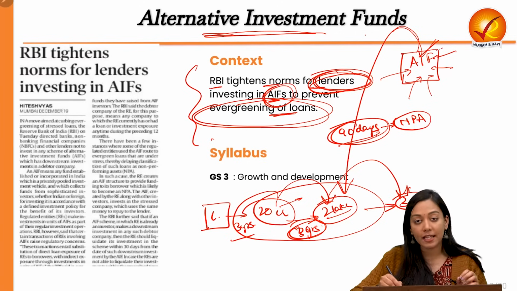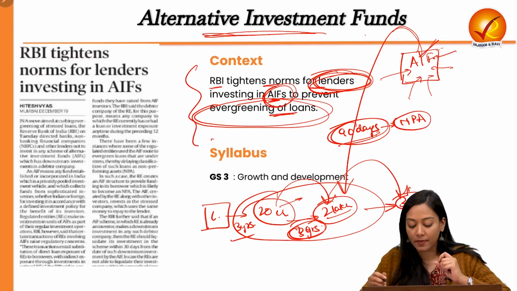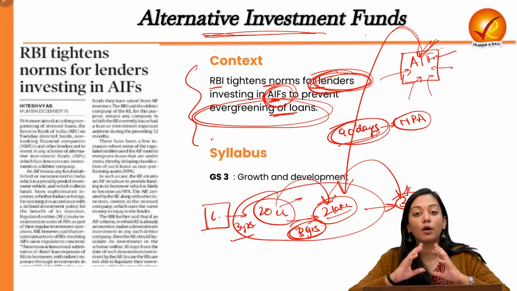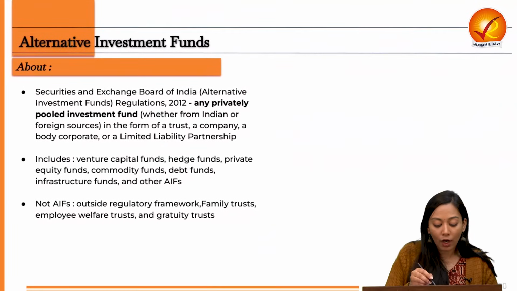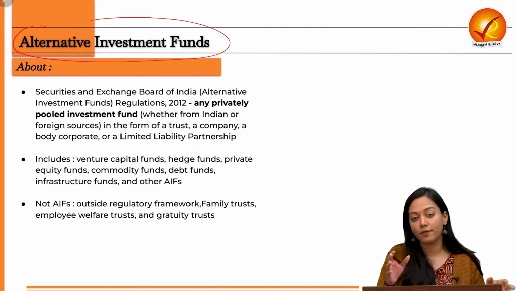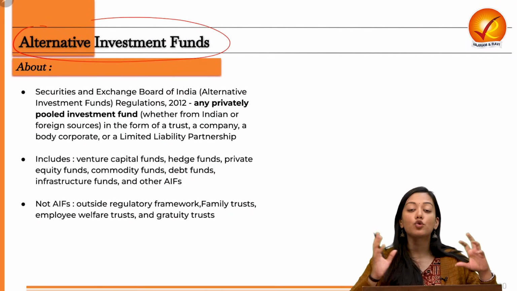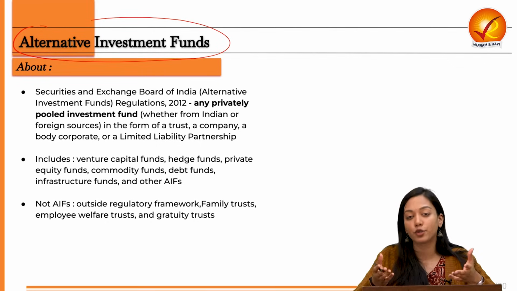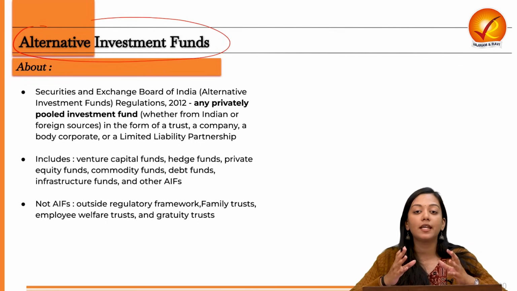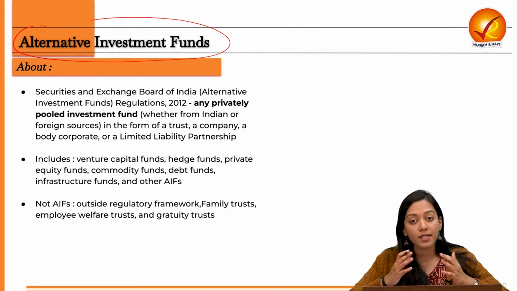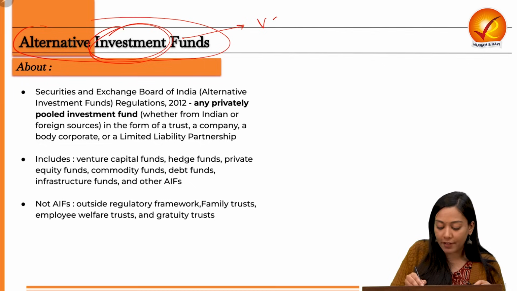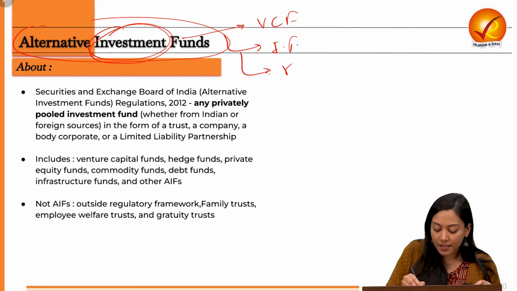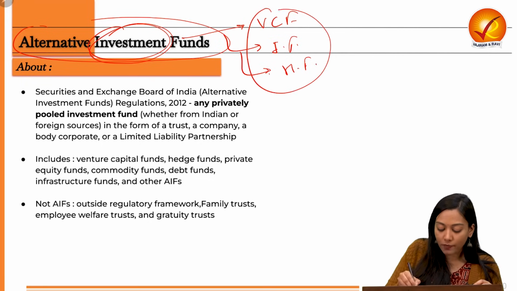Because just to save that recognition, that reputation, I have incurred a huge amount of loss. So this is what alternative investment funds do. Now, alternative investment funds, what are they? First of all, as the name suggests, these are alternative sources of investment away from the traditional sources. Traditional sources include investing in stocks or bonds. But the alternative sources are, for example, the venture capital fund, the infrastructure fund, and some hedge funds. So these are some of the alternative funds.